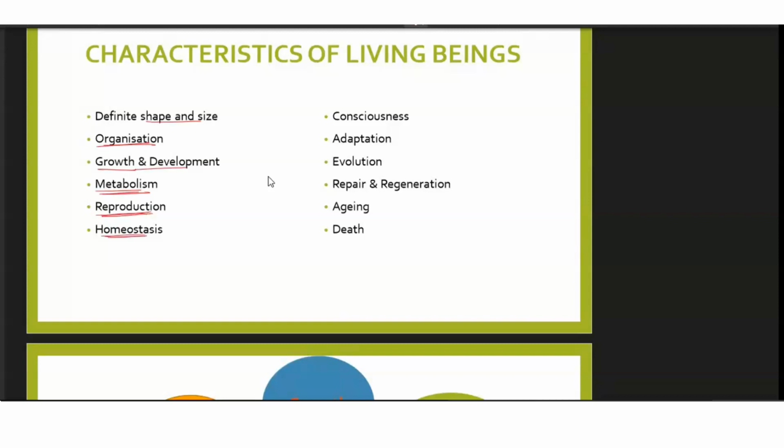Homeostasis, we will talk about homeostasis also. It's basically the regulation of temperature inside a body, which only a living organism does. We also have consciousness, meaning that we are aware of our surroundings. If it's too hot outside, we come to know. If it's too cold outside, we come to know. But that does not happen with non-living things. Adaptation, we adapt to our environment, whatever kind of environment it is. But that is not done by non-living objects.